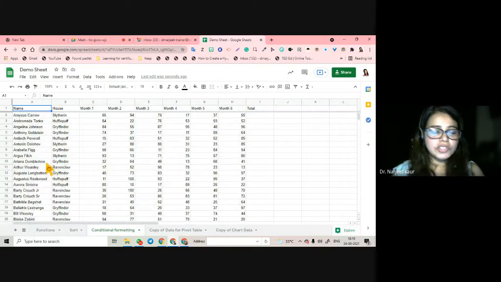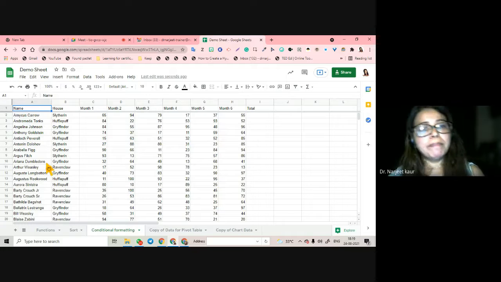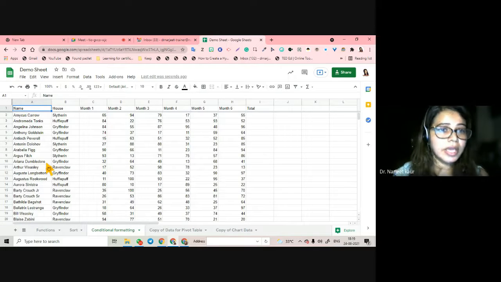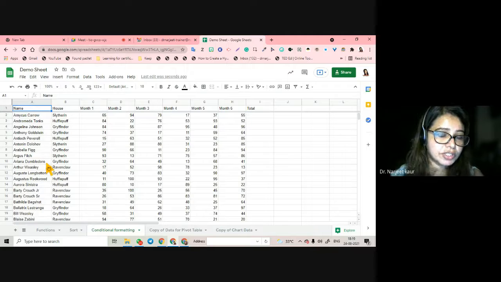We are just bothered about conditional formatting. So what is conditional formatting? Conditional formatting means applying formatting in the data according to some specified conditions that you give it, right? For example, I am going to select the data.